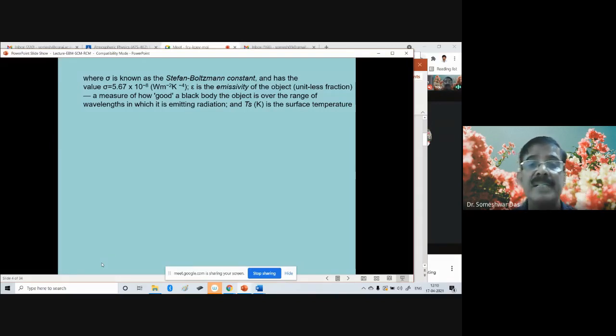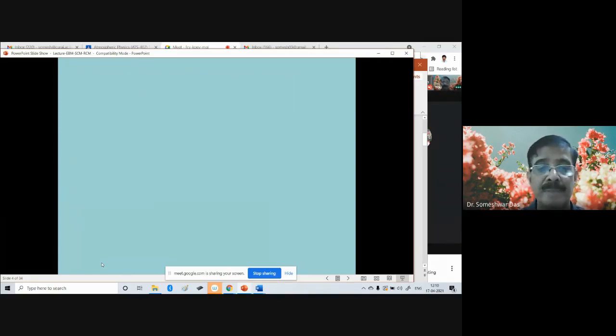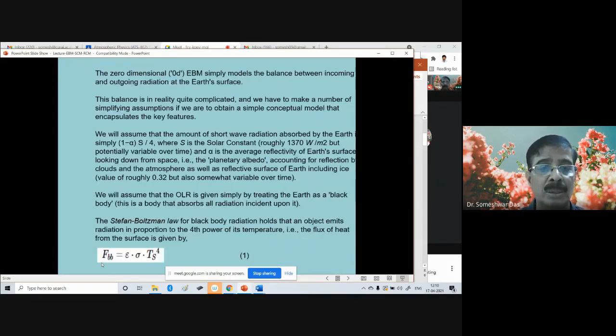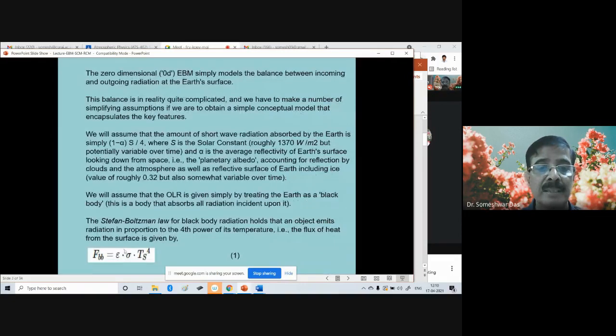That is the emissivity, and Ts is the surface temperature.